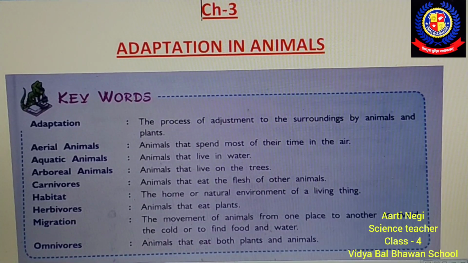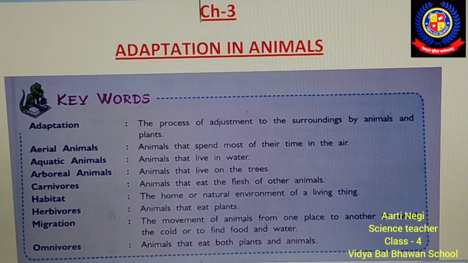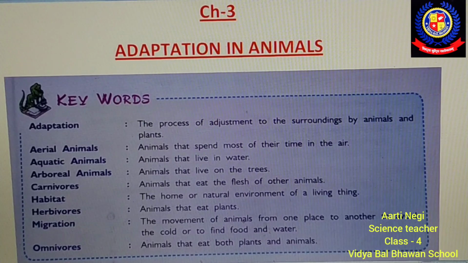Okay, next term here given is habitat. Very important term related to this chapter, that is habitat. Habitat means the home or natural environment of a living thing is called its habitat.